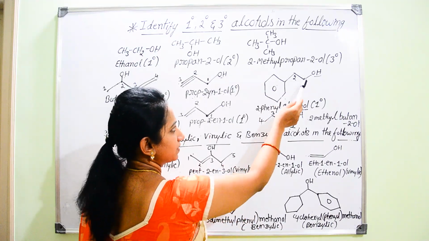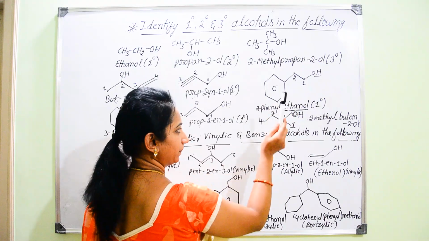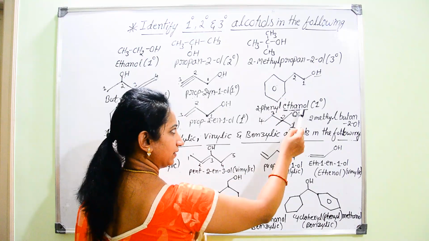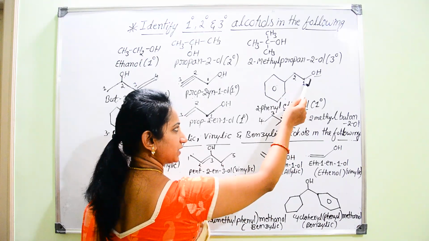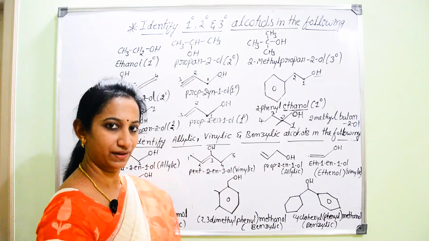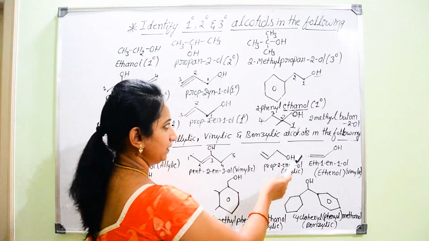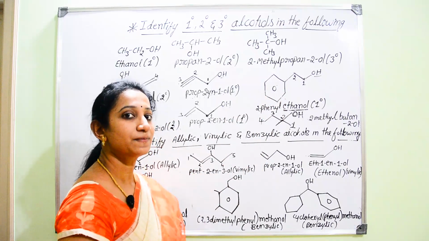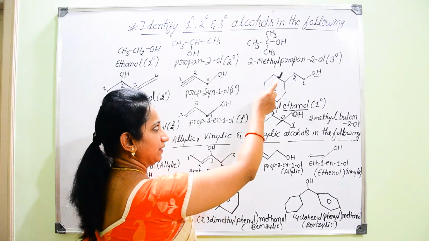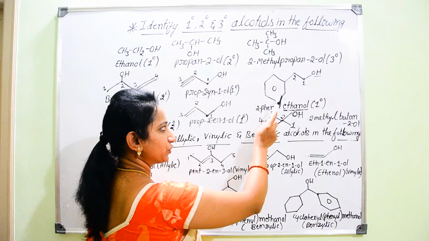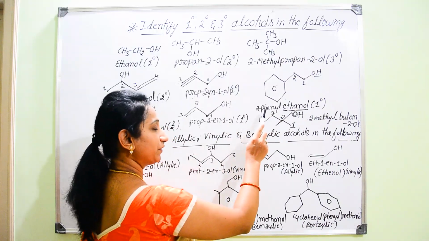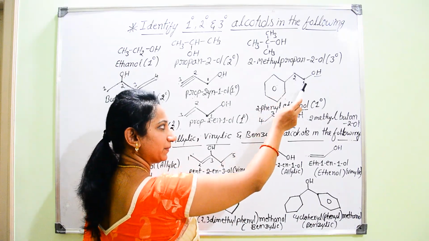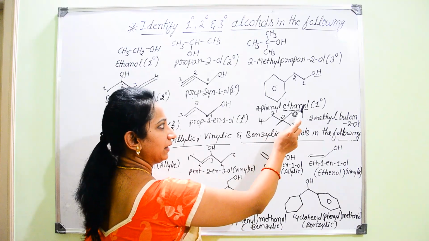Now the root word for this is, it is first carbon, it is second carbon. Hence the root word is eth, then ane, and secondary suffix is, since it is attached at first position, ethan-1-ol you can write, or you can simply consider as ethanol. Then what about this aromatic ring? Now we are considering this aromatic ring as substituent. Hence if the aromatic ring is considered as substituent, we should not write it as benzene. Instead we should mention it as phenyl. So position for this phenyl group is, it is attached to second carbon of the parent chain, hence 2-phenyl ethanol.